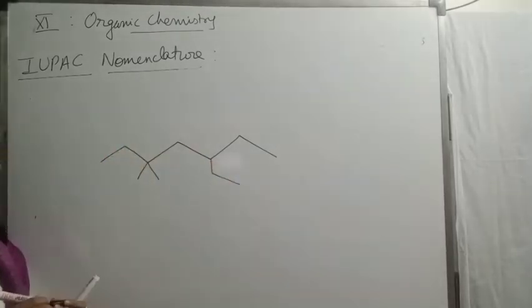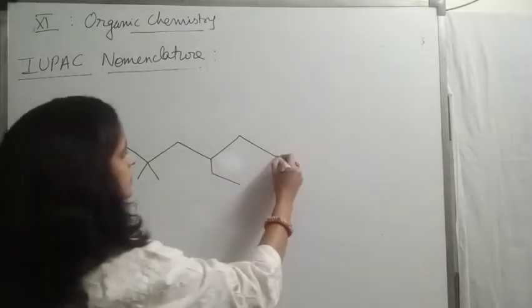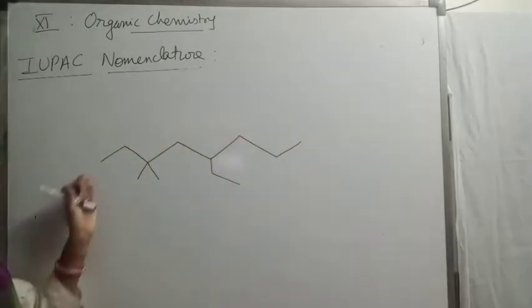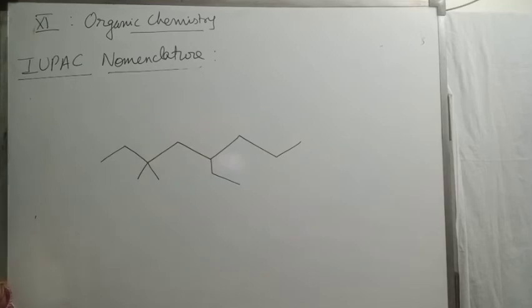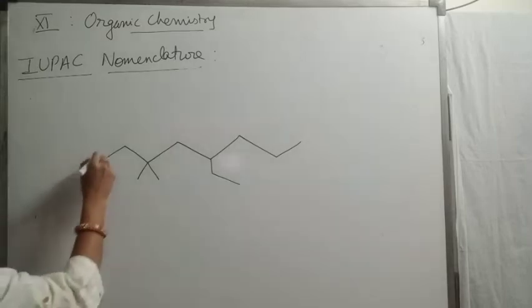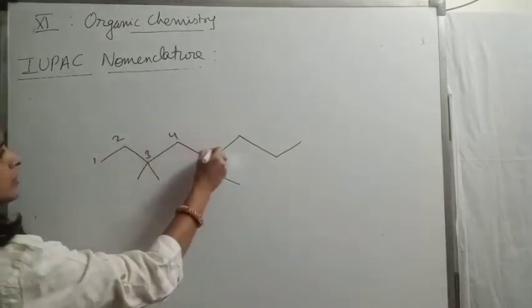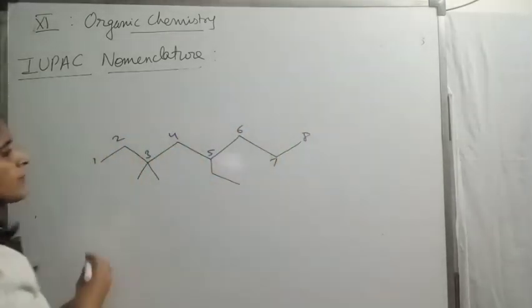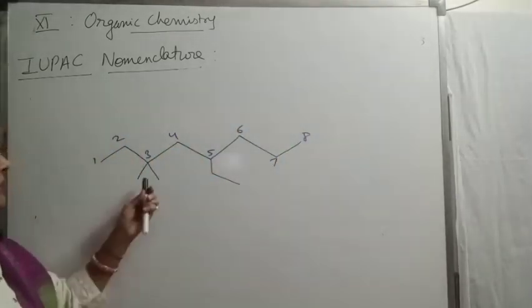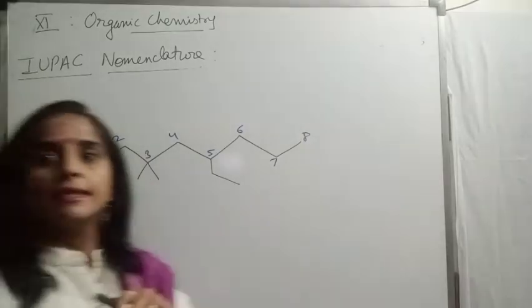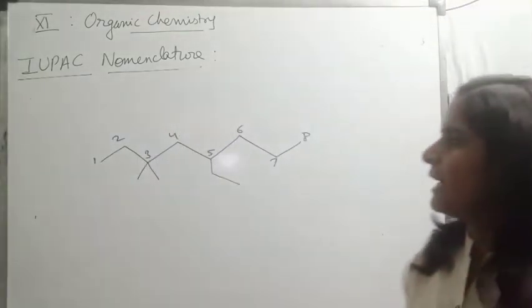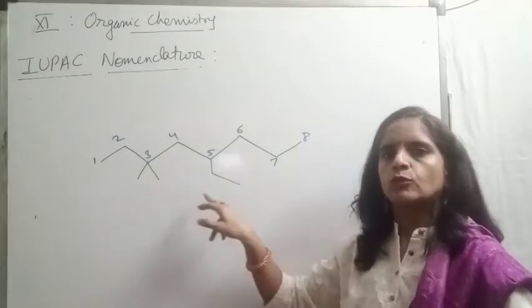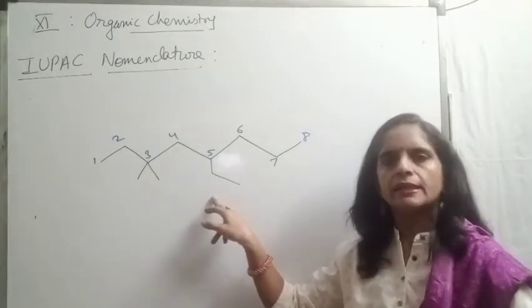Okay. First, select the chain. Like this. Of course, the straight chain has the maximum number of carbon atoms. So now give numbering according to the lowest position of locants. 1, 2, 3, 4, 5, 6, 7, 8. At 3rd position I have 2 methyl. 5th position I have 1 ethyl. So for 2 methyl I will be writing dimethyl. For 1 ethyl I will be writing ethyl.